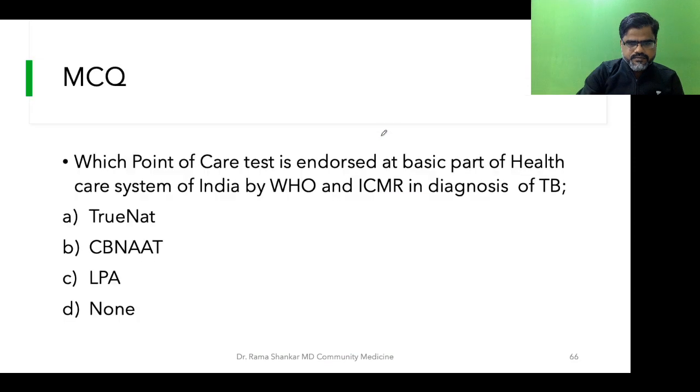The best way of getting information about this, students, is that everybody has smartphones now. Whenever you get time, whenever you're thinking about community medicine, just type SRS bulletin. If there is a new bulletin, you will be able to access it and get the information.